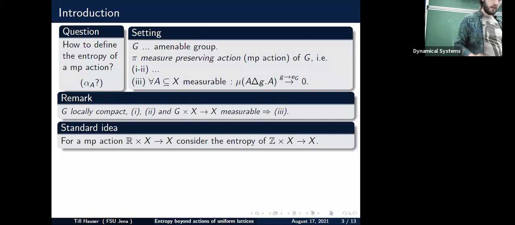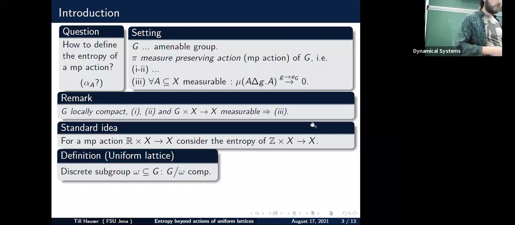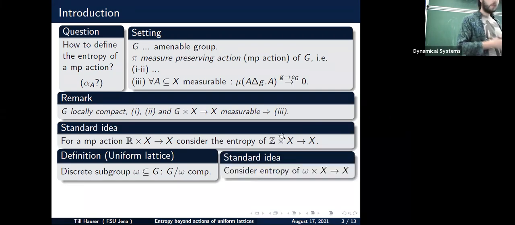So this is a good idea. And this clearly also works more generally. So what is a good generalization of the integers inside the reals? It's this notion of the uniform lattice. So it's a discrete subgroup such that the quotient is actually compact. And then what one does is, okay, then one considers the respective action of this uniform lattice, and one can actually compute the entropy. One has a lot of entropy theory already developed for this, and everything is nice.